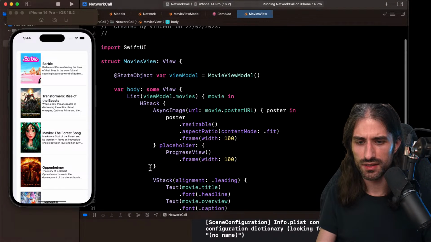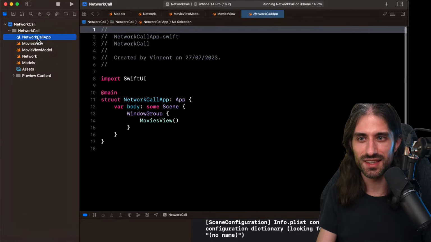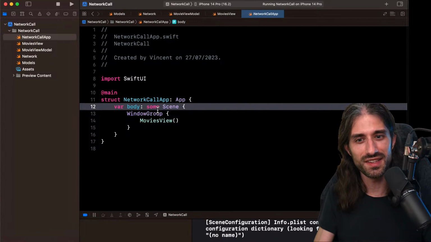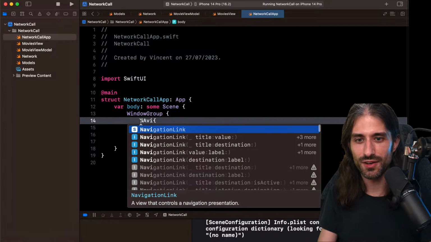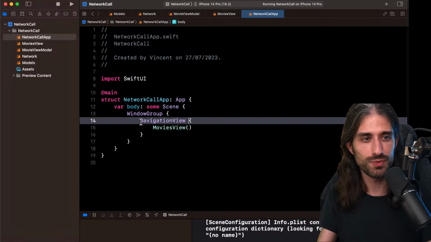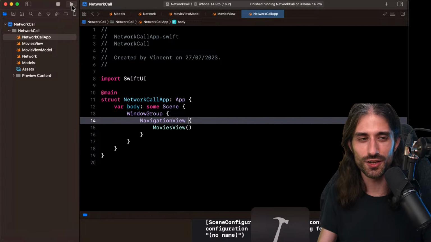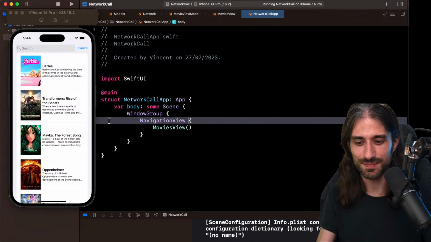That's weird. Oh, yes. Why is there a mistake? Is that because if you want your search bar, it needs to be displayed somewhere. And so a search bar, you need to be inside a navigation view in order to have room to put your navigation, your search bar. So now I have my search bar right here.